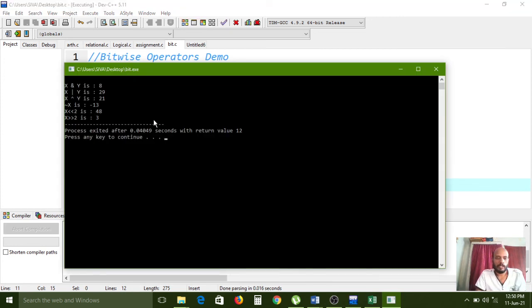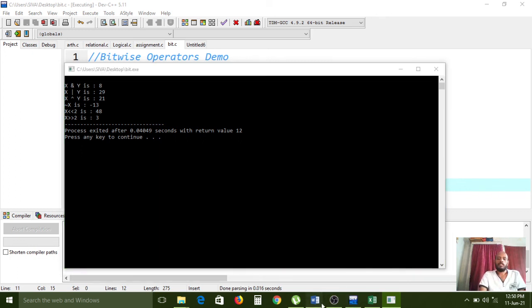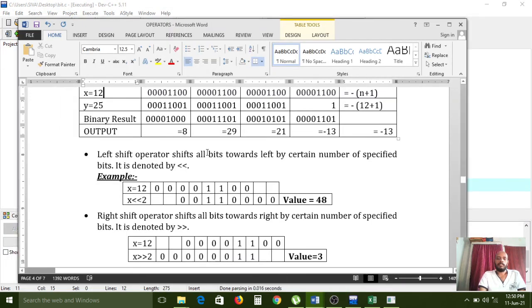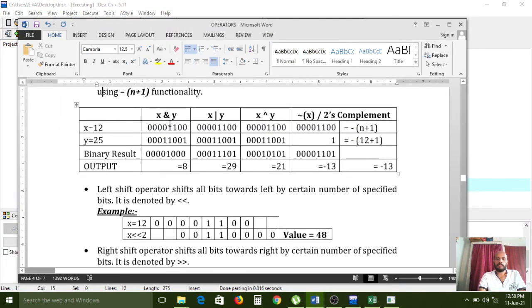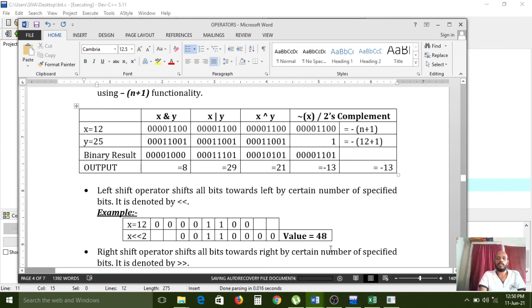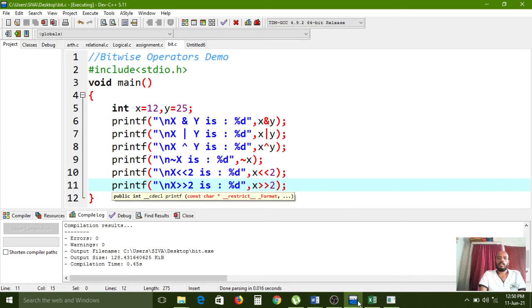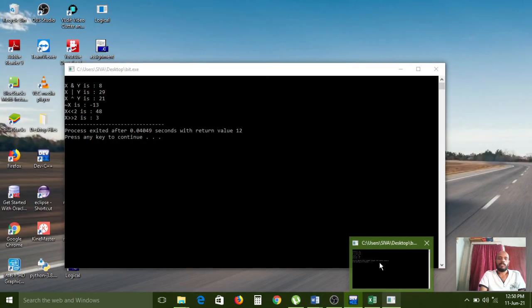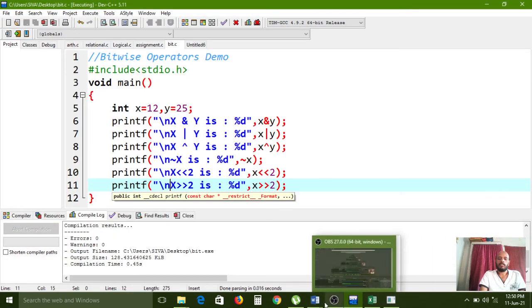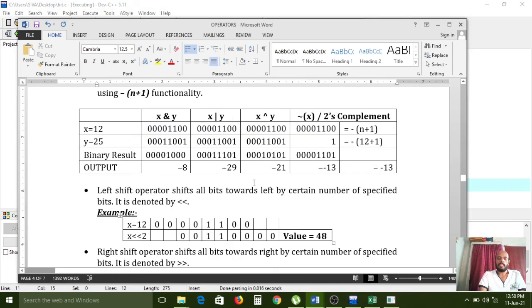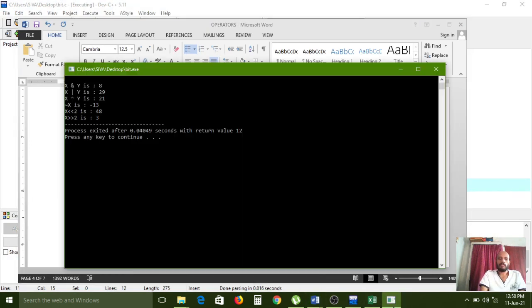So this is the bitwise operator functionality. So what are the values we are getting? X and Y is 8. Now the table you can check. X or Y, 29. Next 21.